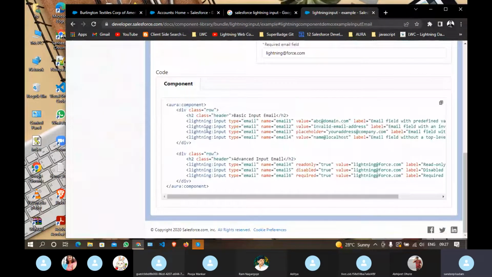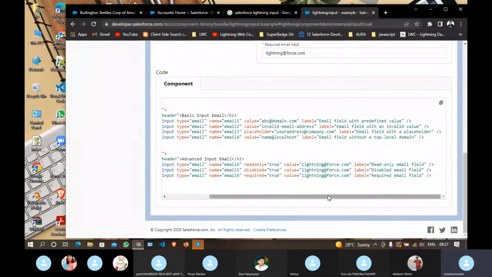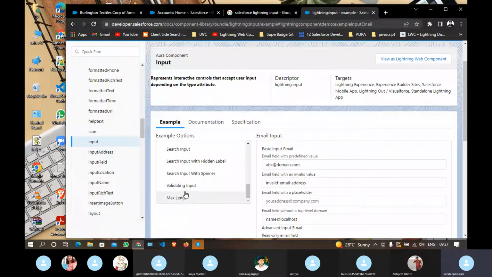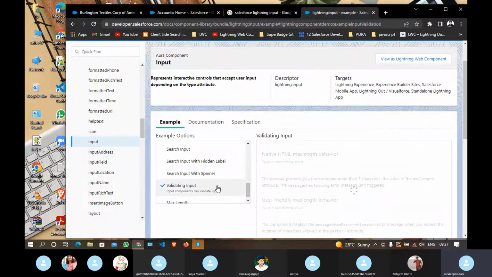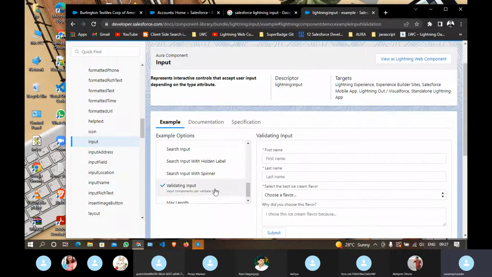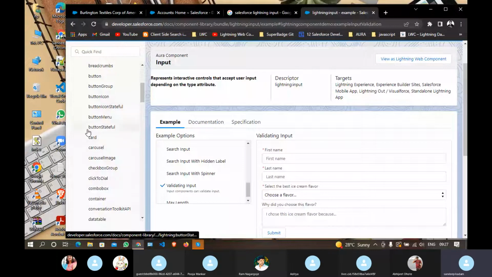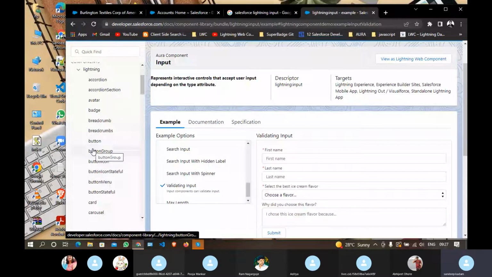You can see all the code is available here. You just have to copy paste your code and configure based on your requirement. So this is just one component, that is input. In input you can see so many things you can do. So many things you can validate also. If you want to validate anything, you can do that also. And these are the various variants. You just have to use them based on your requirement. Whatever requirement you get, based on that you have to use those.